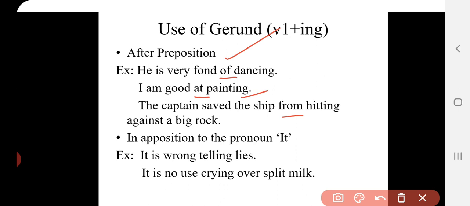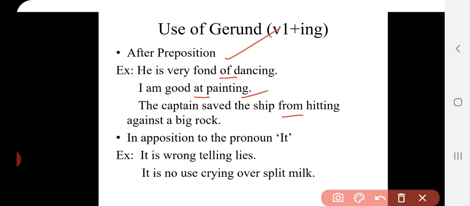So with the prepositions we use gerund. Another use of gerund is in opposition to the pronoun it. Children, we have already discussed this before. Where did we discuss it? In infinitive. Infinitive is used in opposition to it. Opposition to pronoun it means very near to it. Okay. It is wrong telling lies. In its place, what can we also use? It is wrong to tell lie. Okay. It is no use crying over the spilt milk.